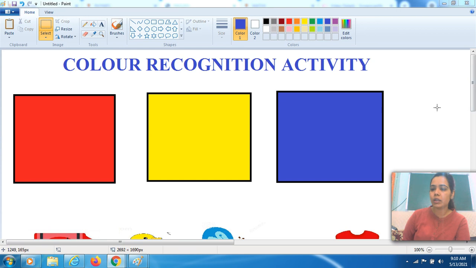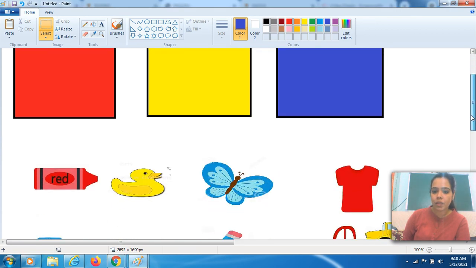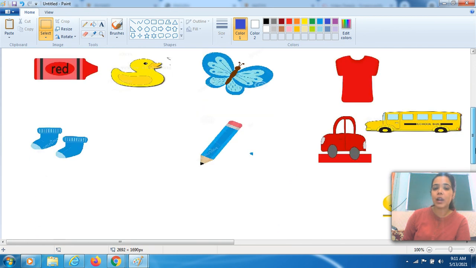Next thing, what is the second material required with you is you have different colors of objects with you. You can take toys, you can take crayons, you can take pencils, you can take buses, you can also take dresses. Okay, socks of different colors, and you have to put it in a tumbler or in a बॉक्स.